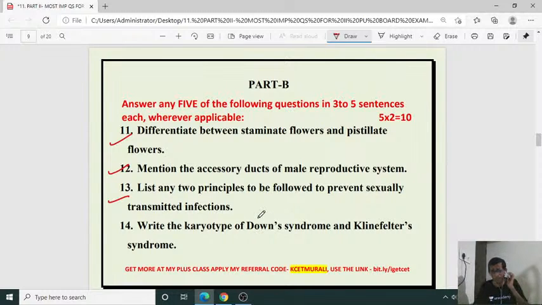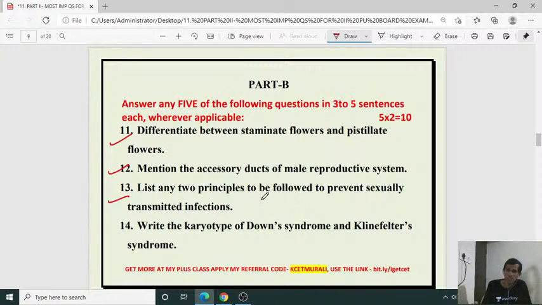What are the 2 important principles we have to follow to prevent the STDs? Methodology. Avoid sex with unknown partner, multiple partners. Always use condoms during intercourse. In case of doubt, one must consult a qualified doctor without delay. So these are some of the preventive measures to avoid the transmission of AIDS, HIV, kind of sexually transmitted diseases.